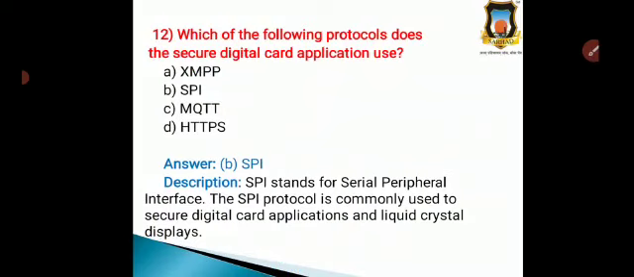SPI stands for Serial Peripheral Interface. And why is it SPI? Because the SPI protocol is commonly used in secure digital card applications and in liquid crystal displays. So this is the main important role of SPI with secure digital card applications. That's why SPI is mostly used for secure digital card applications. So the correct answer is option B, SPI.